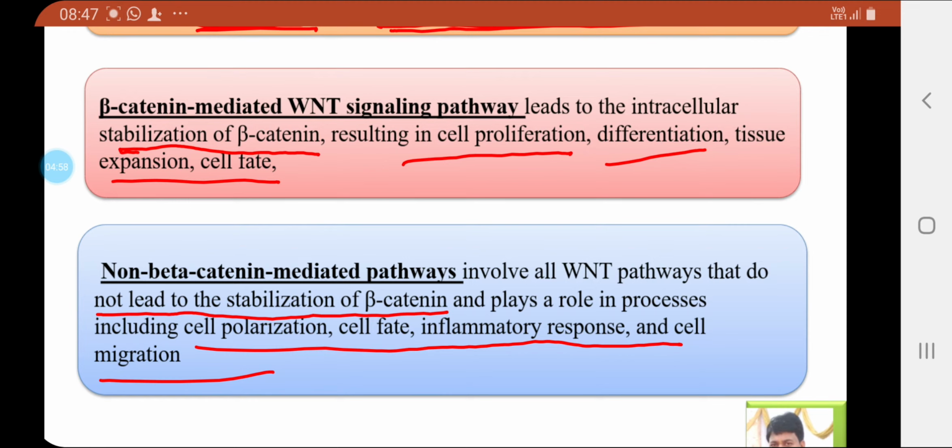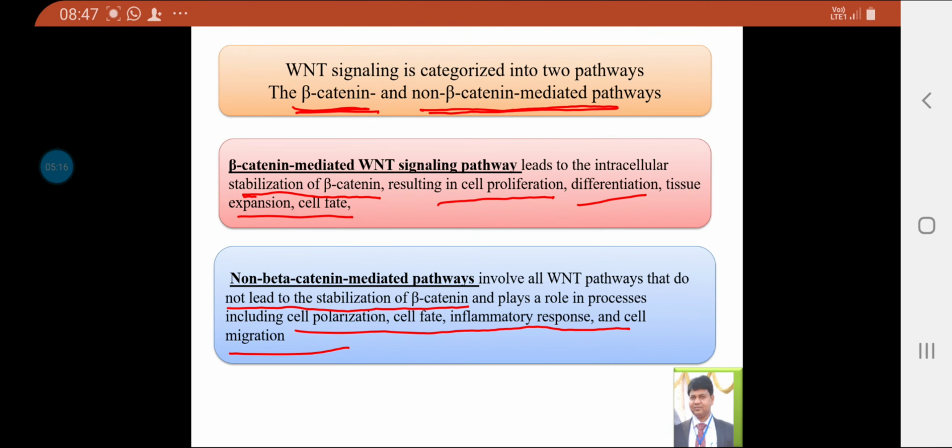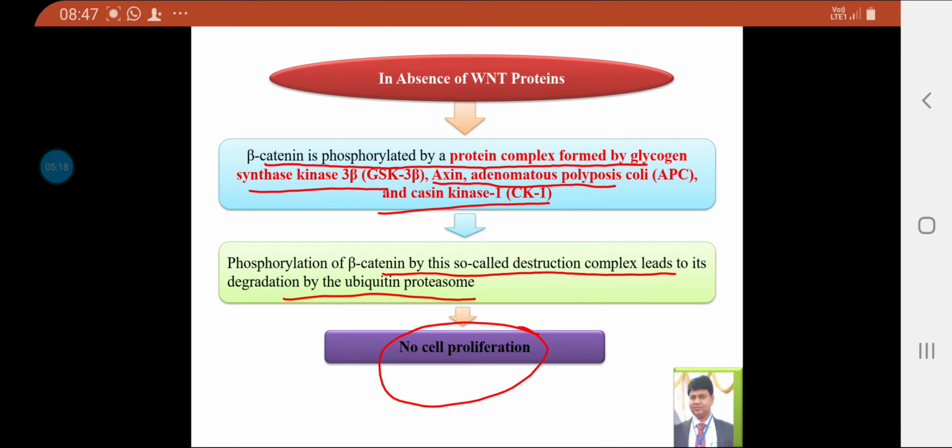In the second case there is no stabilization of beta catenin, and when such a pathway occurs, it leads to cell polarization, cell fate, inflammatory response, and cell migration. So these are the two WNT pathways having different functions.